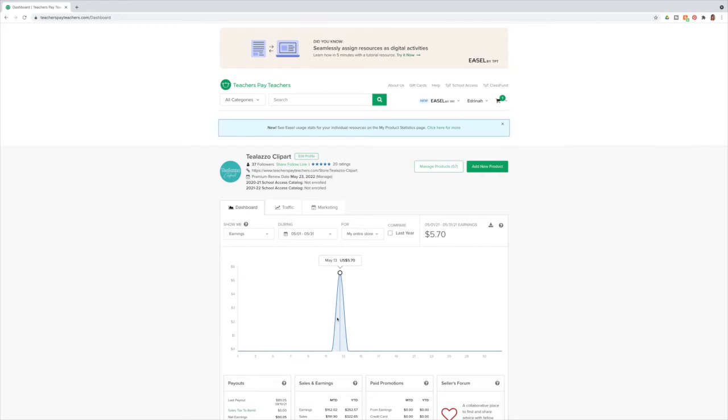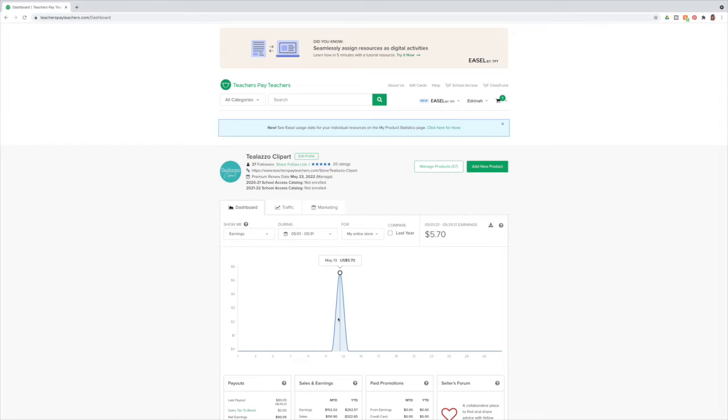As you can see, in May I had one day that I earned $5.70, and I think I had maybe 2 sales that day. And to be honest, I was chuffed. I was over the moon when I had that first sale. I was like, oh my goodness, someone believes in my work. This is amazing. There's nothing better than that first sale on your store. So that was my very first sale, and I was really pleasantly surprised it happened in that month, because I was expecting to wait a couple of months to get a sale.